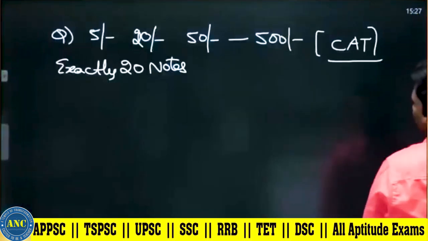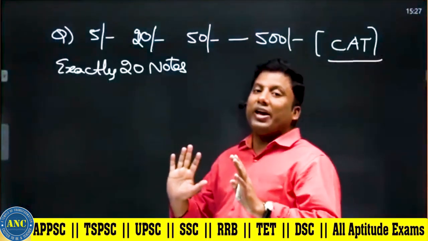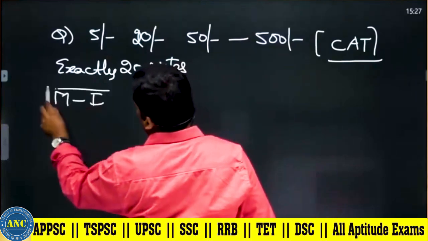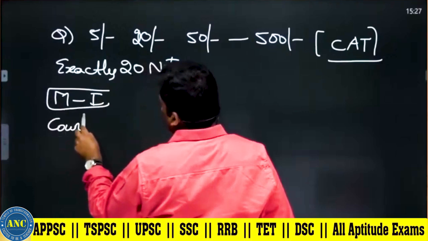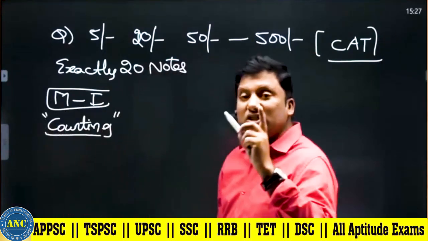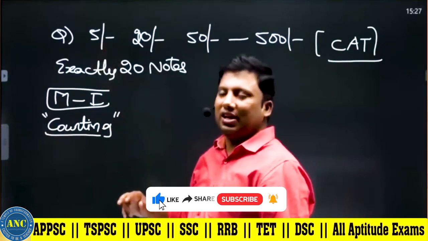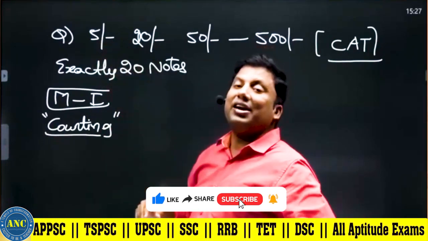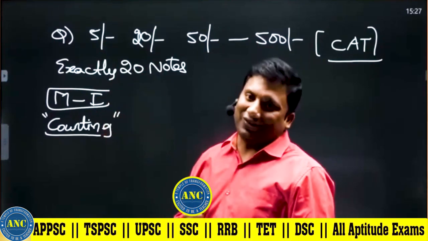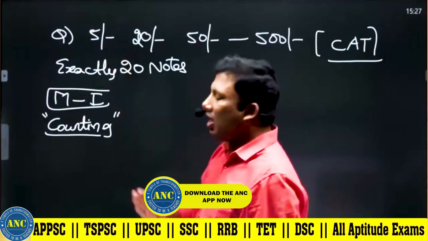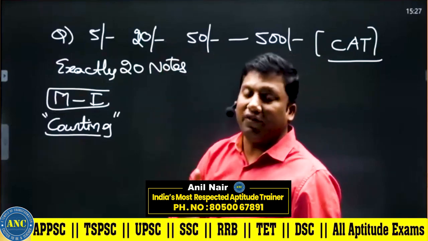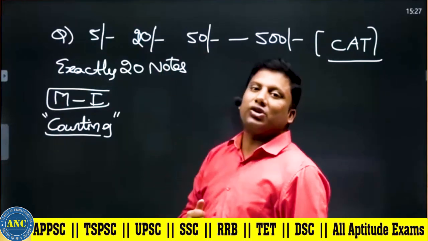Now see here, this is the question. Most of the students fear looking at this question because it seems to be a counting question. In method 1, they will do the counting method. The mistake they will make is, sir, 5 rupee notes, 5 times 100 is 500, so 100 notes I am taking, but how many notes should I take? Exactly 20 notes. In that case it is not possible. If I take only 20 rupee notes, 500 by 20 is 25. 25 notes I would take, but I need to take 20 notes.